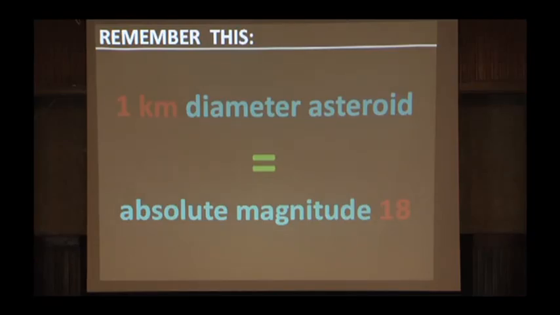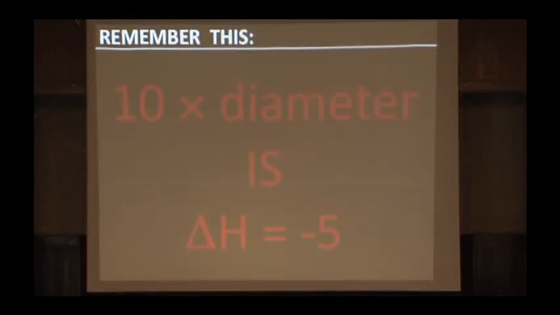So in the rest of my talk, I'm going to be talking about absolute magnitude sometimes, and diameter is easy. But when I talk about absolute magnitude, it's the term we use in planetary astronomy to talk about the size of an asteroid. An asteroid of an absolute magnitude of 18 has a 1 kilometer diameter. And the thing to remember is that a 10 times change in diameter corresponds to a change in absolute magnitude of 5. So if 18 is 1 kilometer, then 13 is 10 kilometers, and 23 is 100 meters. Okay, so it should be relatively simple.